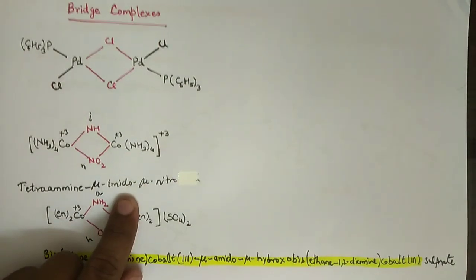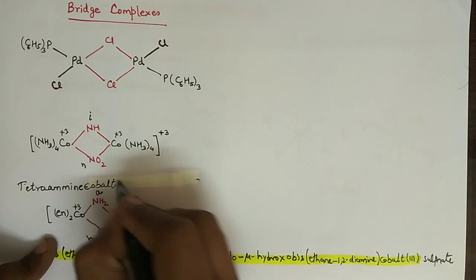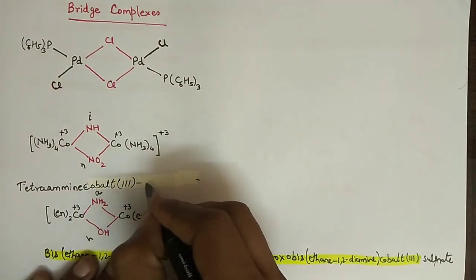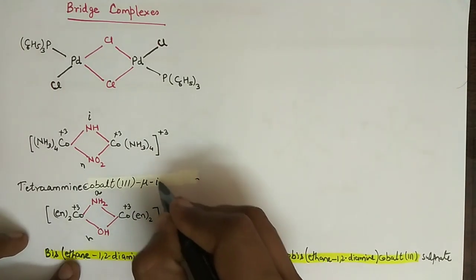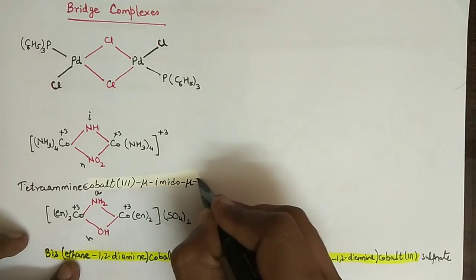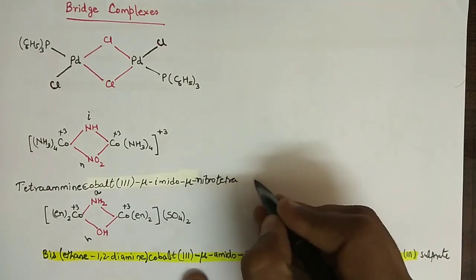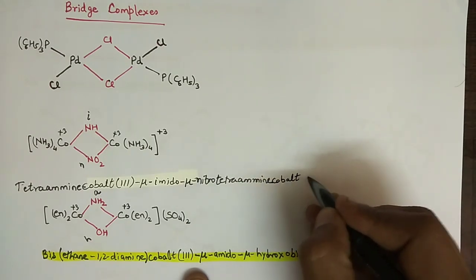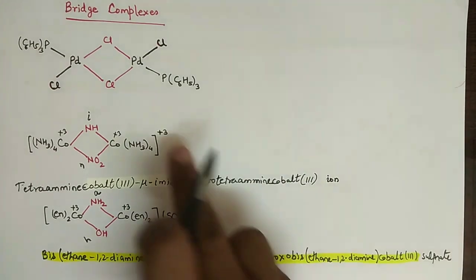So let us erase this first. So tetraamine, without any gap, write down cobalt 3, then bridge mu imido, again one more bridge, nitro, and then again start with tetraamine, cobalt 3, and lastly ion.